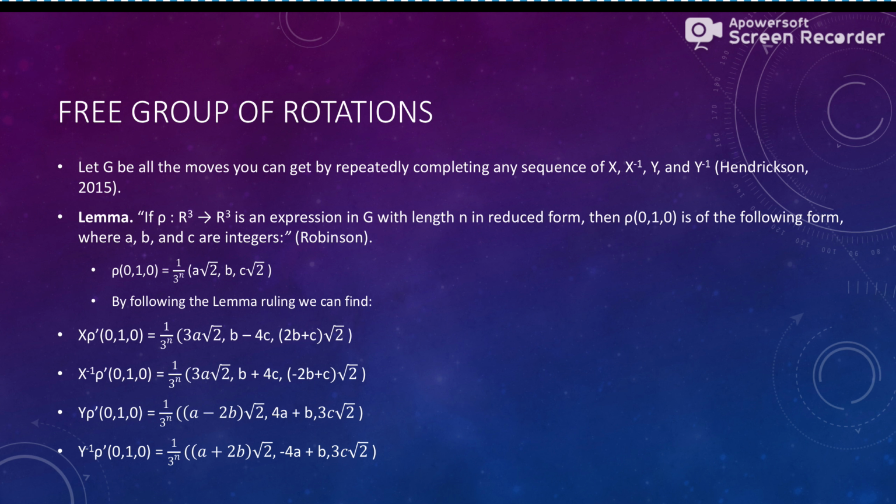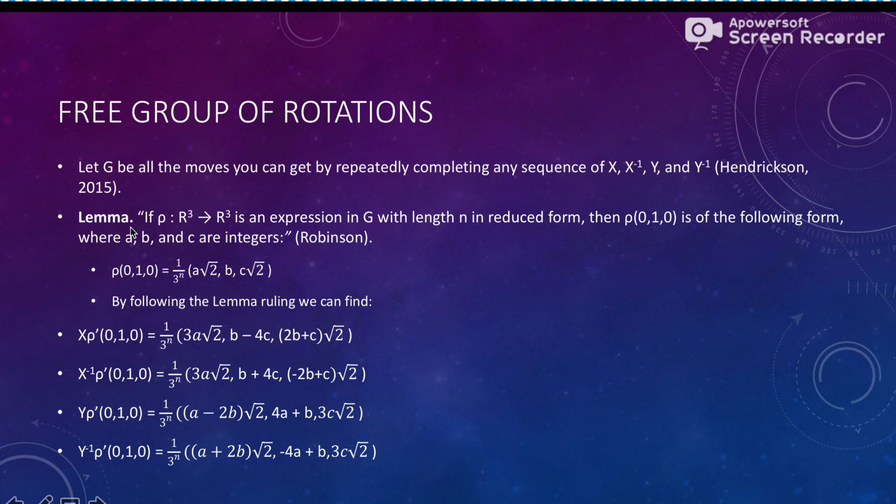So there's where a lemma comes into place. If rho, mapping 3 space onto 3 space, is an expression in G with length n in reduced form, then rho(0, 1, 0) is of the following form, which is right here, where A, B, and C are all integers.